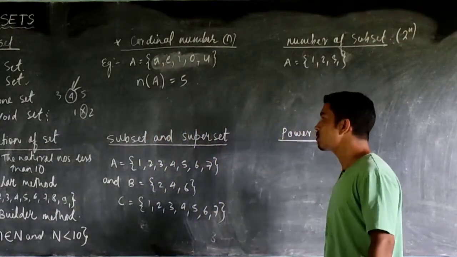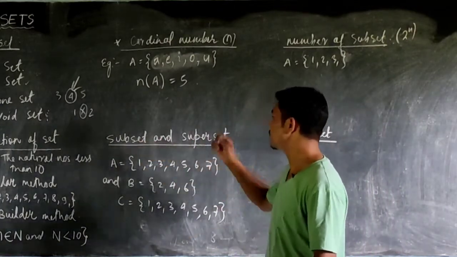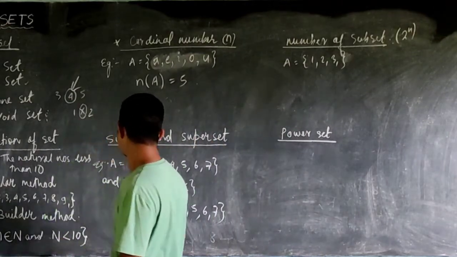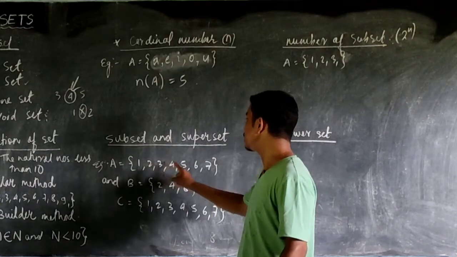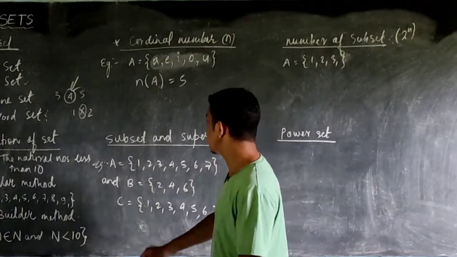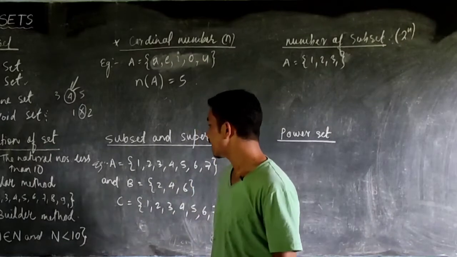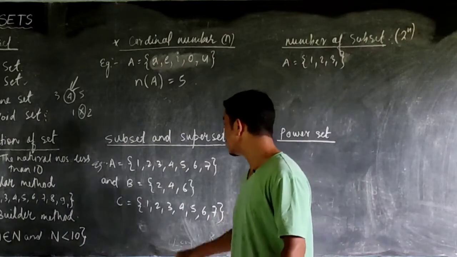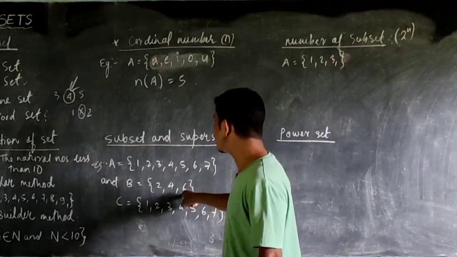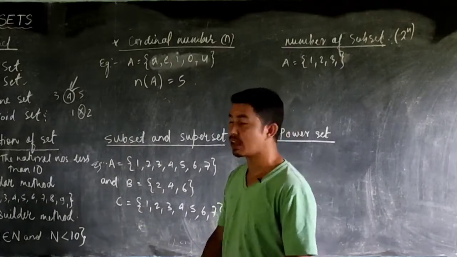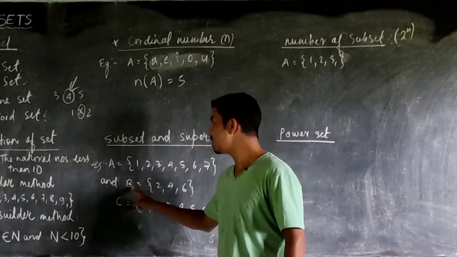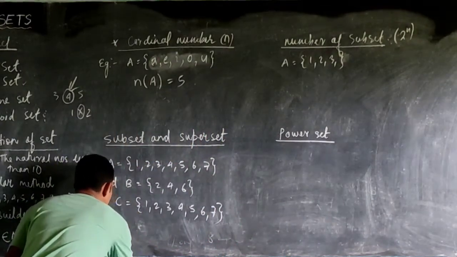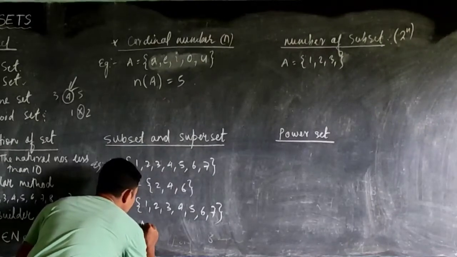Now the next important topic we have is a subset and a superset. So what does the subset mean? I have written here one example. If I have set A equal to 1, 2, 3, 4, 5, 6, 7, and then the set B is equal to 2, 4 and 6, and then the set C is same as that of set A. So what do we see? We see that all the elements contained in set B are also contained in the set A. So I can say that the set B is a subset of A. So how do we represent? We represent the set B is a subset of A.